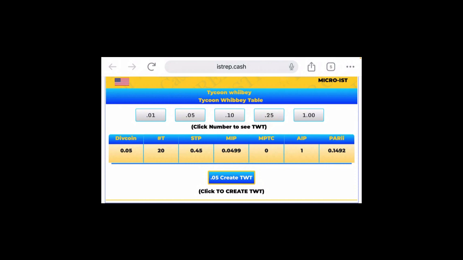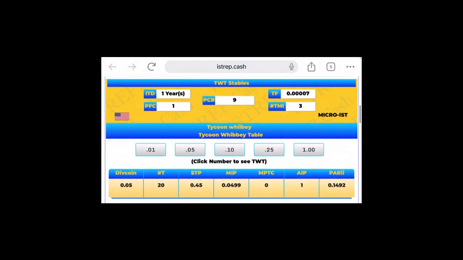You're going to be delivering roughly a penny because you have your transaction fee, which is essentially zero once you get into 5 cents, because the transaction fee, the MPTC, is completely tied to the hashtag T. And then, of course, you have your AIP and your par ride. So we'll be spending 45 cents to make 15 cents, doing that every day of the week. And this is the beautiful thing about the IST using Cash Tab and the eCash blockchain.